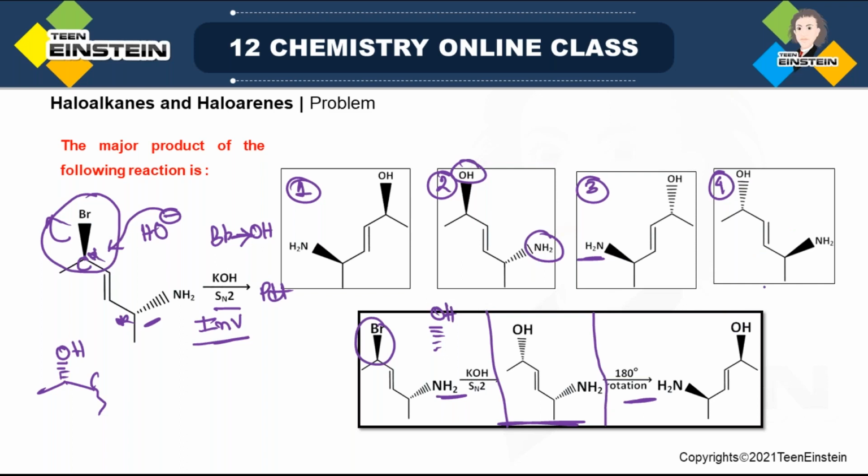It may be above the plane or below the plane, but they are not on the same side. This cannot be correct. So this much information is enough to choose the correct option, which is option 1. But now if you are thinking this is not the structure of option 1, actually it is just a matter of perspective, from which perspective you are seeing the molecule.